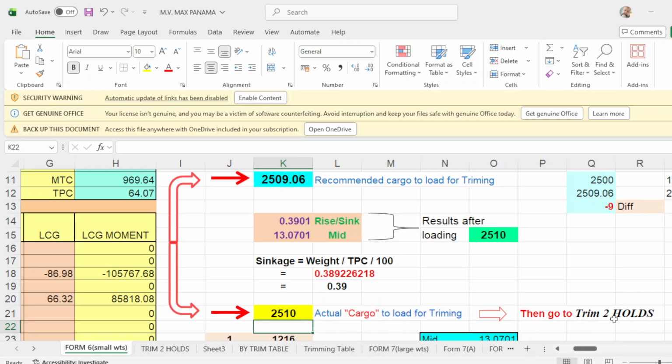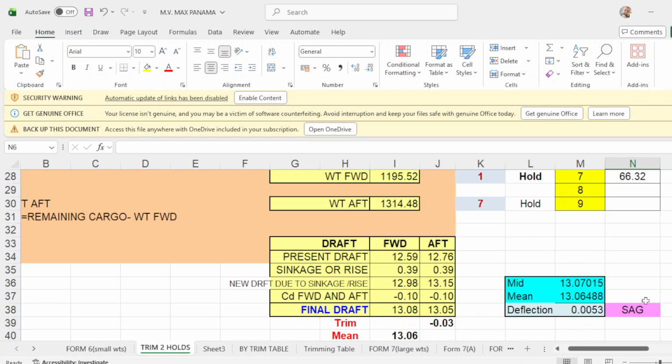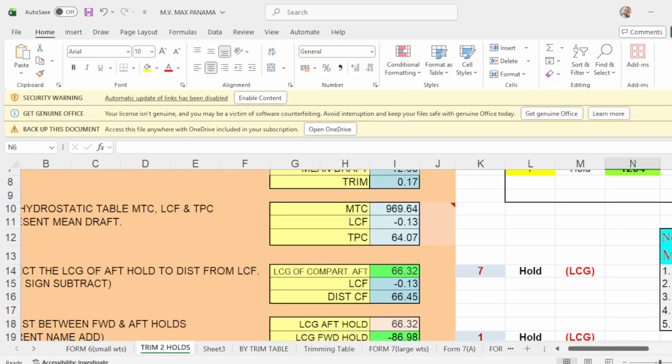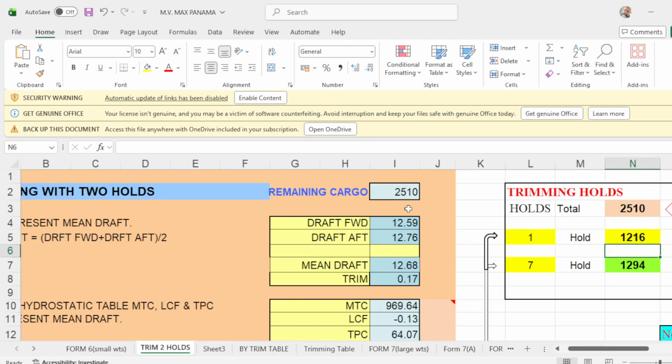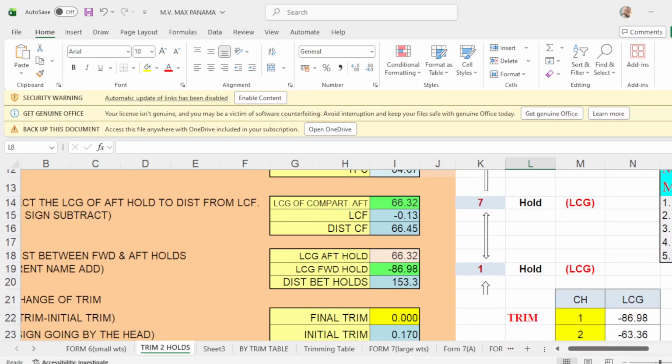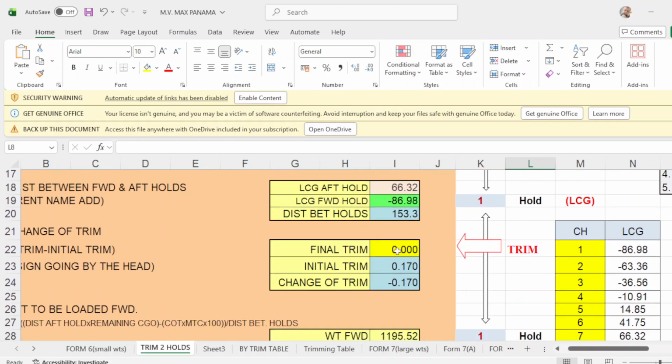Then you go to 3 molds 2. Take note of the weight. Cargo weight is 2,510 and 2,510 here. And our trimming holds are 1 and 7, for example. Okay. And say we want to depart no trim, even keel.